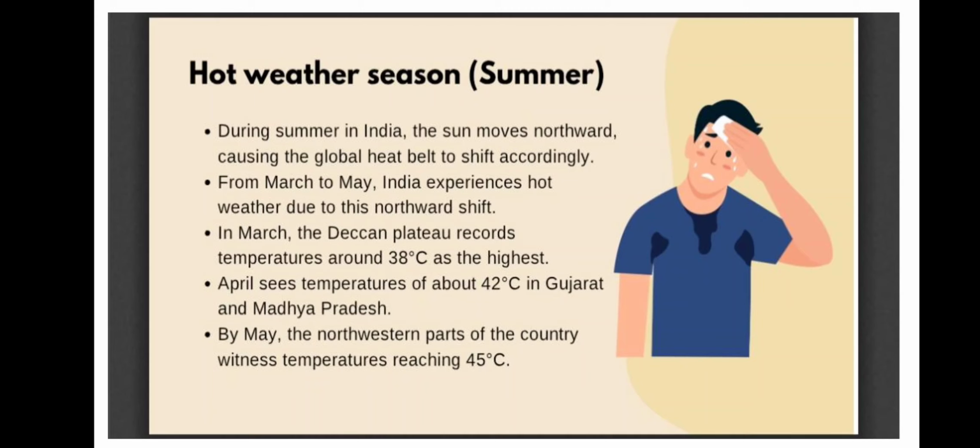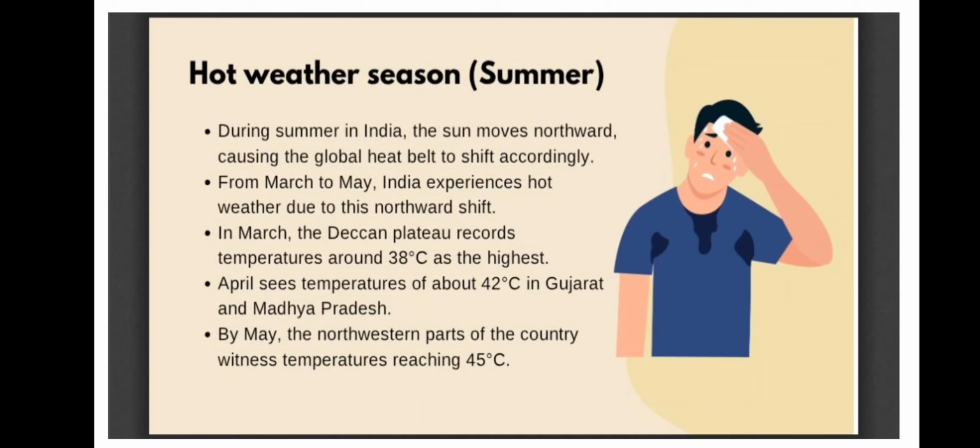From March to May, India experiences hot weather due to this northward shift, because the sun rays will be more for the northern hemisphere, so there will be more temperature, and that causes the hot weather season in India.